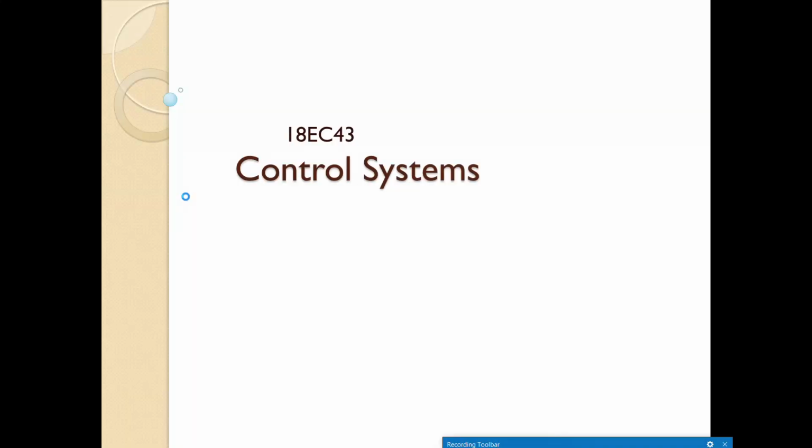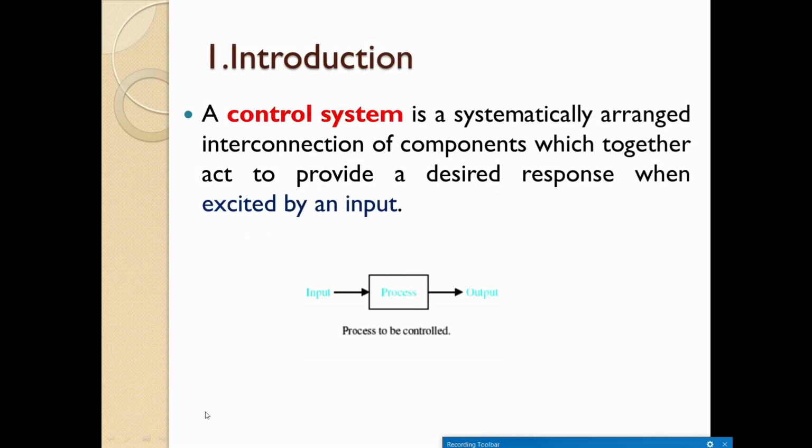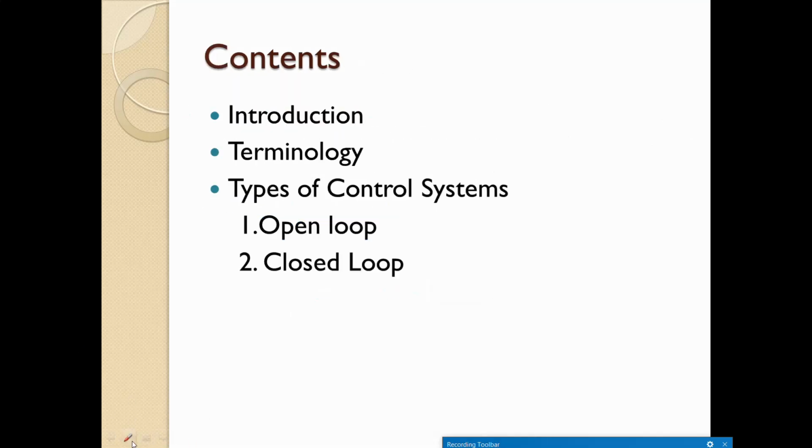So in this part of control systems, we will cover the introduction, terminology and types of control systems. Basically, there are two types of control systems: open loop systems and closed loop systems. These are the contents that will be covered in this control system class, and it's going to be a very short video. Hope you guys can understand it, and you can keep on watching this video if you want to refresh any of the concepts of control systems.